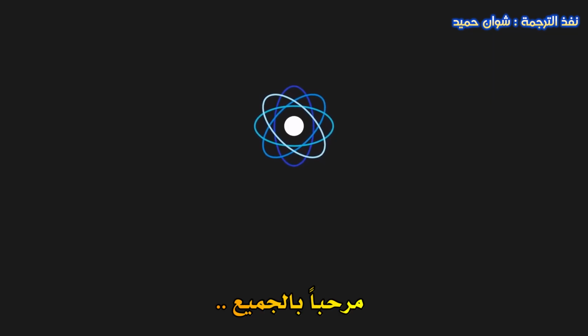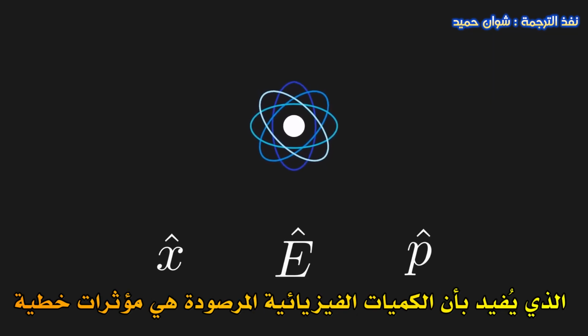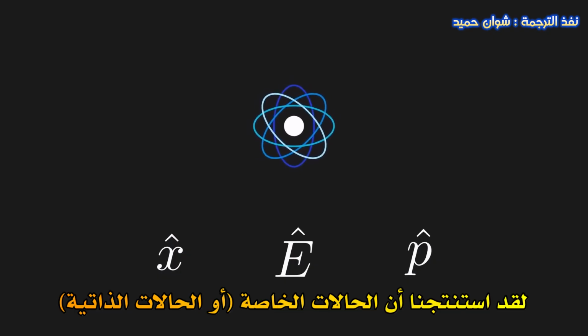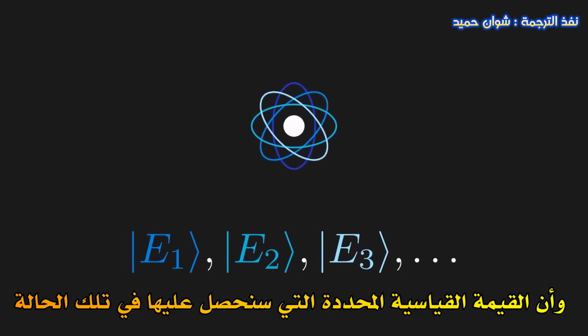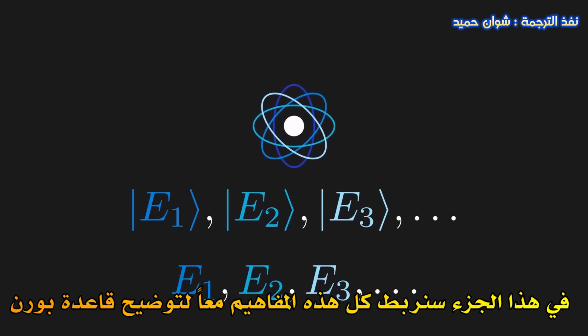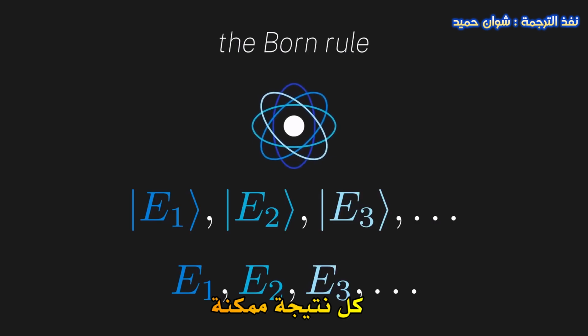Hi everyone. Previously we formalized the idea that physical observables are linear operators in quantum mechanics. We found that the definite states of that observable correspond to the eigenvectors, and the definite value that we would measure in that state corresponds to the eigenvalue. In this episode, we're going to put everything together to intuitively understand the Born rule, which tells us how to determine the probability of a particular outcome.